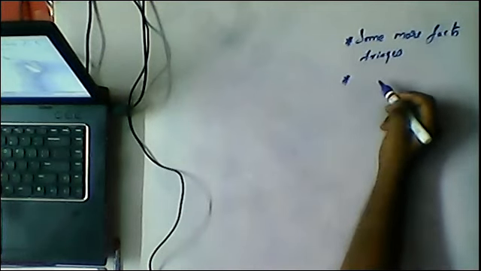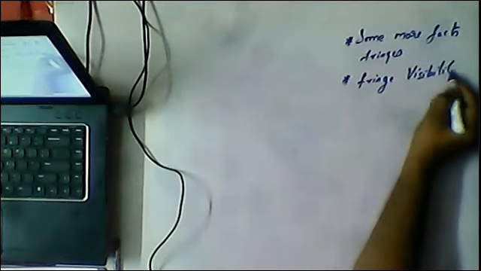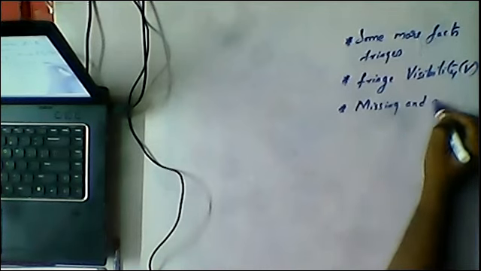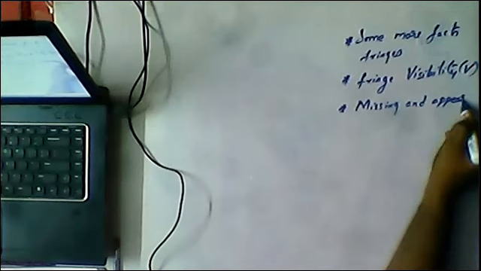First point. And coming to the second point, fringe visibility. Fringe visibility or band visibility. Okay, it is represented by V. And the next one is missing and appearing wavelengths. Missing and appearing wavelengths.